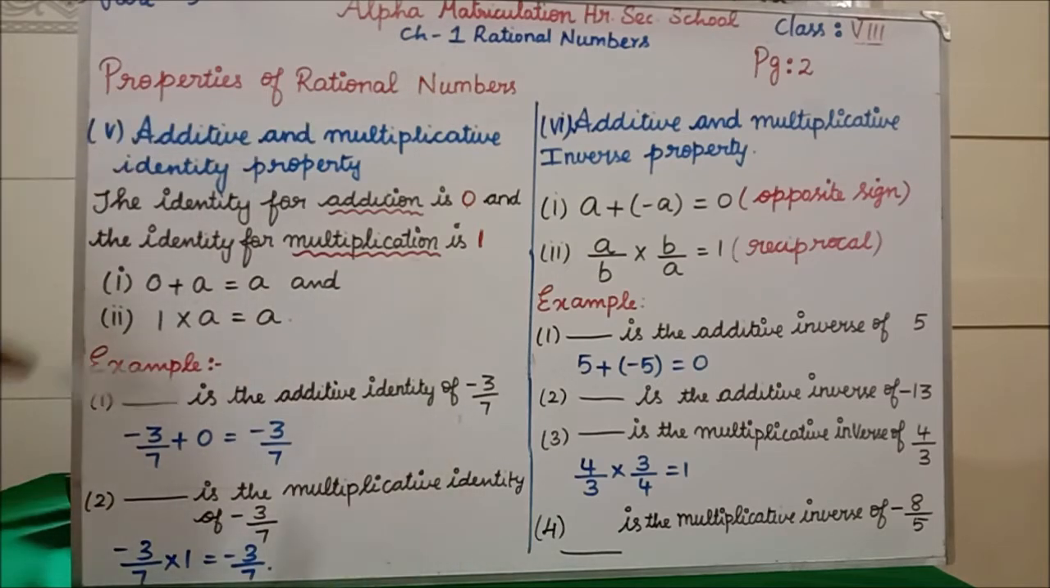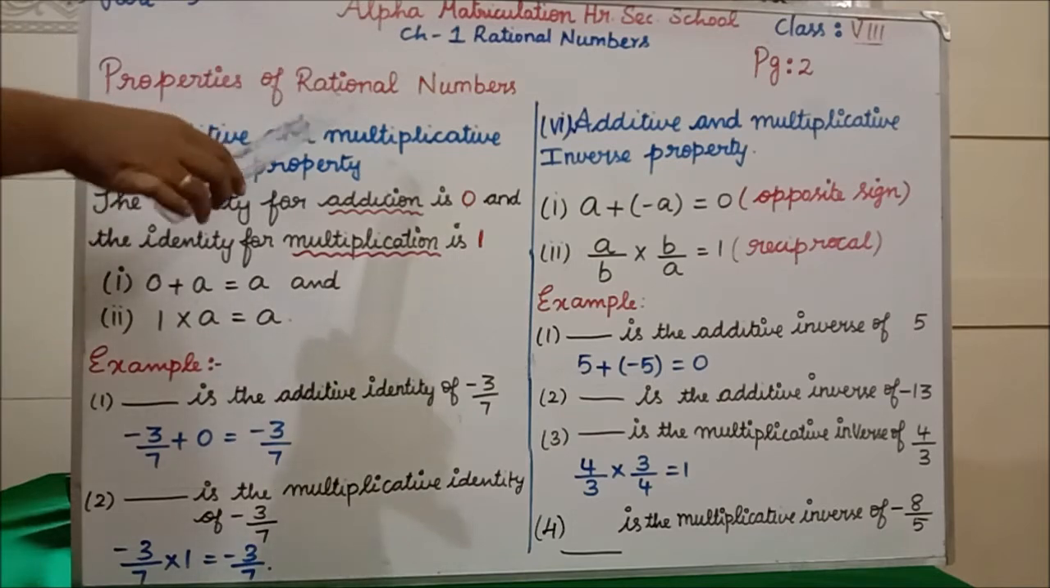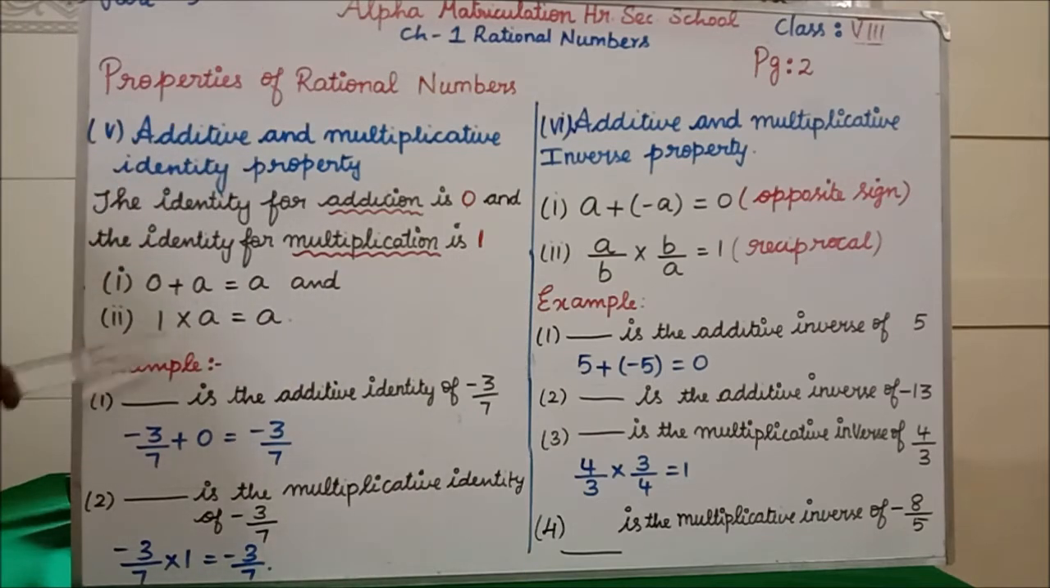Additive identity means you have to add 0. Multiplicative identity means you have to multiply with 1. That's it. Clear? Now I have given one example.